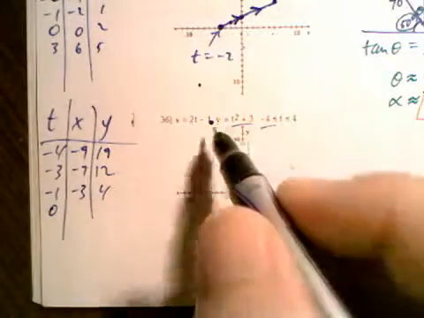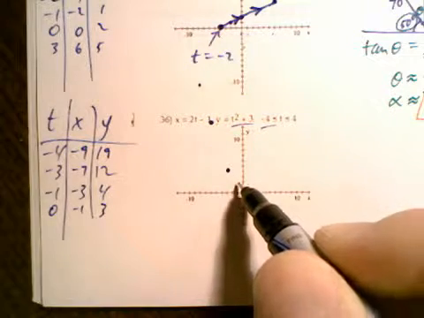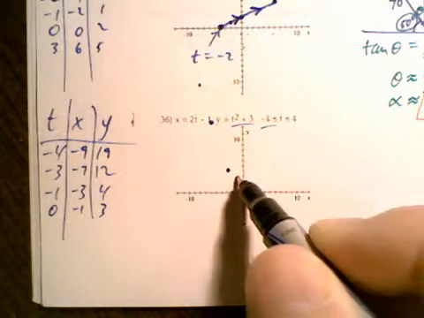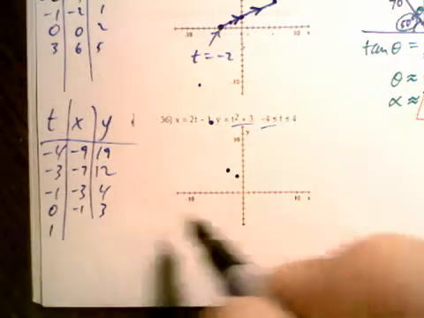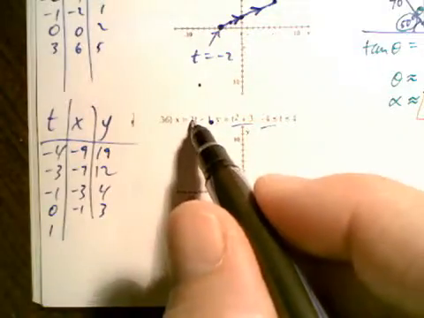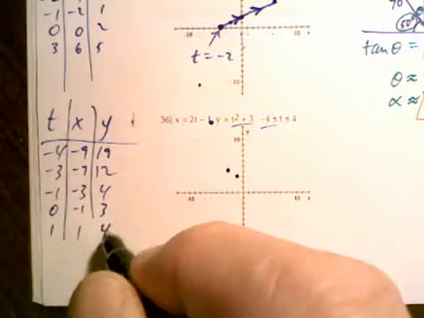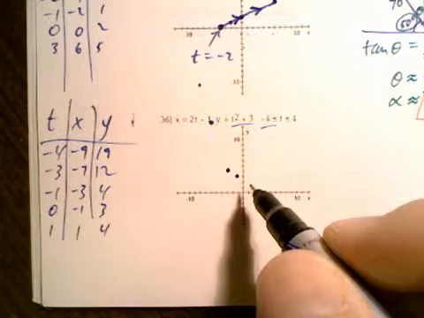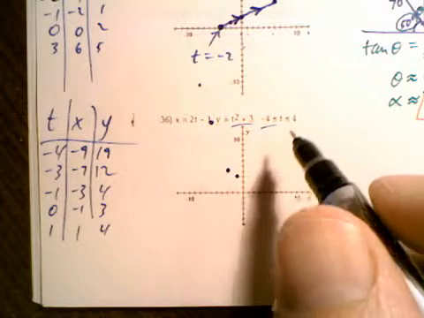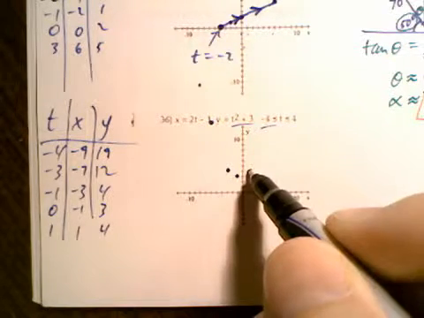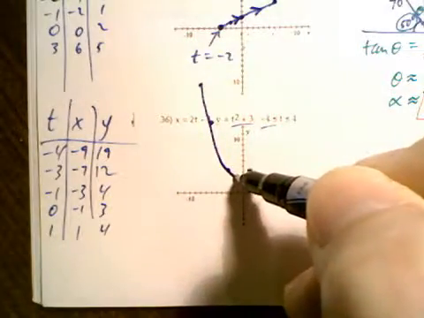How about 0 for t? We get -1 for x, and we get 3 for y. Right there. And then how about 1 for t, and we get 2 minus 1 is 1. 1 plus 3 is 4. So, did I do that right? Oh, yeah, that's right. So 1, 4, and so we can see that we have a parabola. Finally, we get the vertex right there.